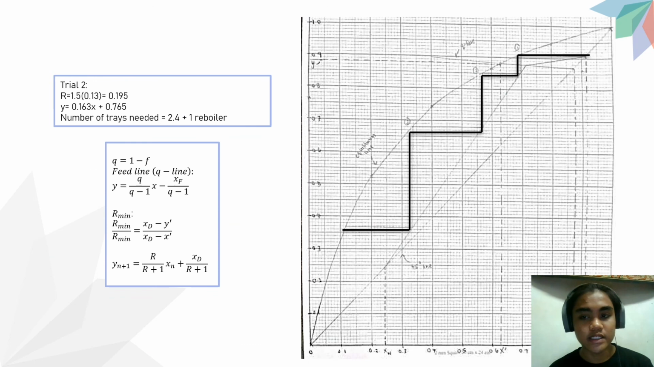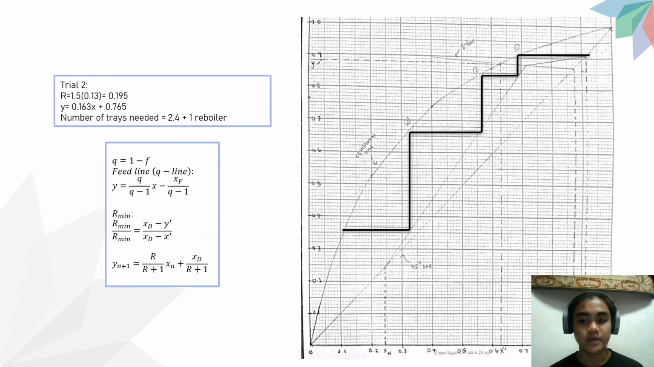Using exactly the same steps as trial 1, we replace the value of R with 1.5 R minimum, which gives us a value of 0.195. Then we substitute the value of R into this equation, draw it onto the graph, and repeat the steps to find the number of theoretical stages. For this second trial, we got 2.4 plus 1 reboiler.